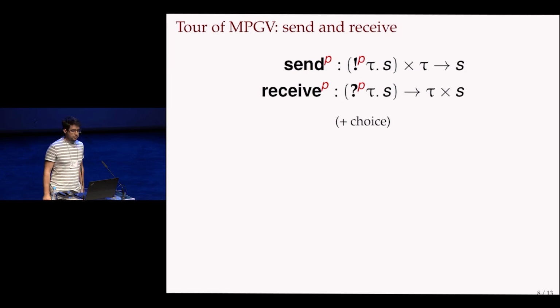Here are simplified types of send and receive. In the real system, you can have this n-ary choice, so they are a little bit more complicated, but here we do without choice. What send has as input is a channel, on which we are now allowed to send, and also a message that we are going to send, and then it returns the continuation channel with the new type after the send has been performed. And receive is the other way around. This returns the message that was sent.